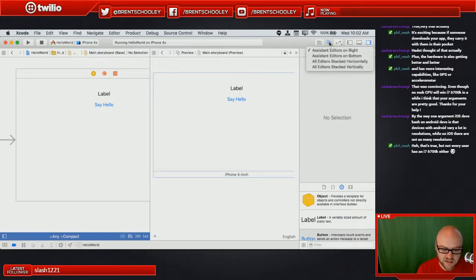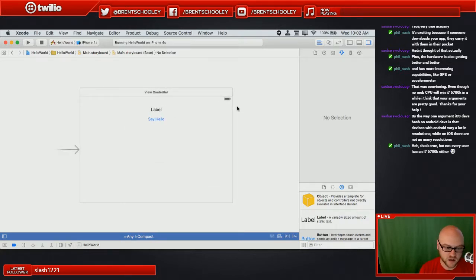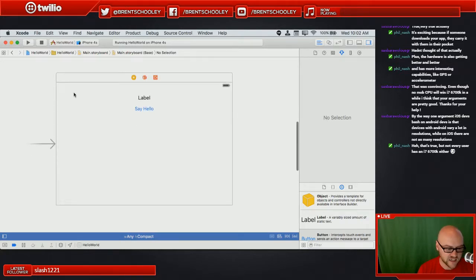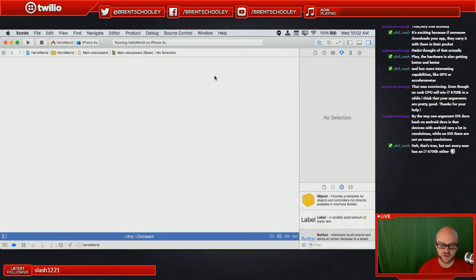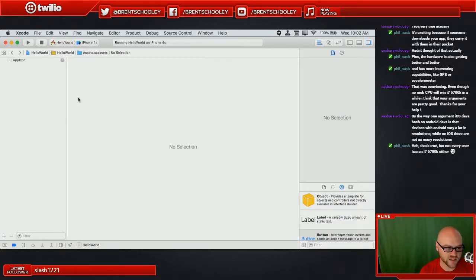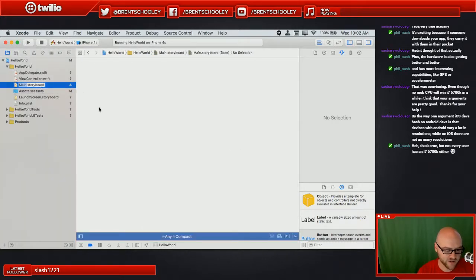That's cool. Let's get out of Assistant Editor, go back into this single view, and I want to talk about how this scene setup here is constructed. So what we have here is the entrance point to the application. And if we did something crazy, like, say delete this, we lose that. So now we have no view controllers. What's the application going to do? Well, not much. In fact, if we ran it, it would have all sorts of problems.